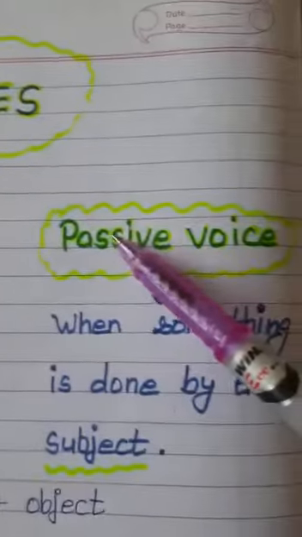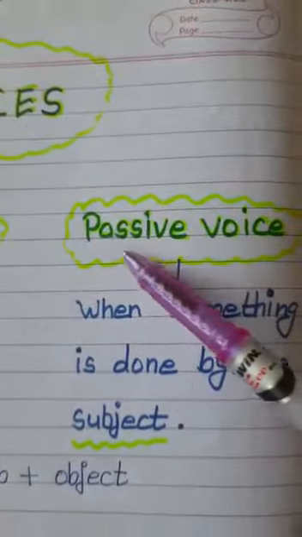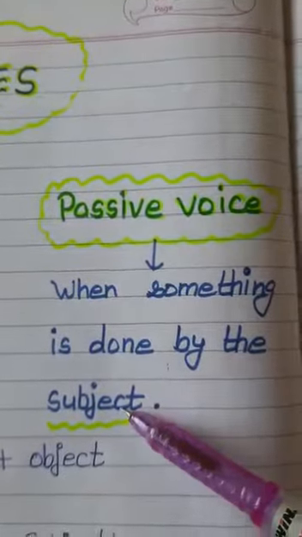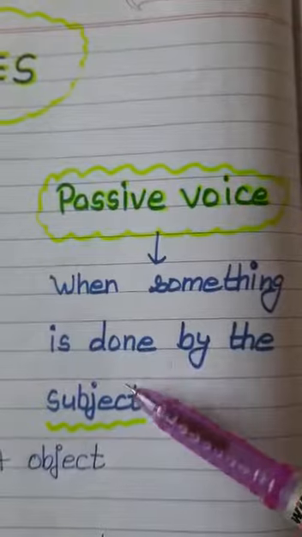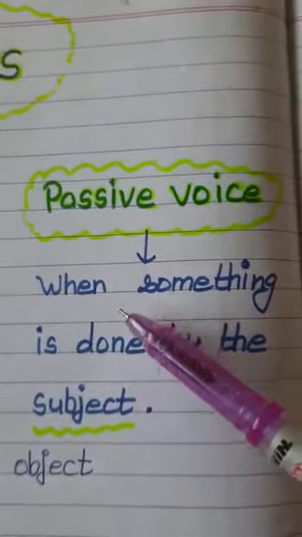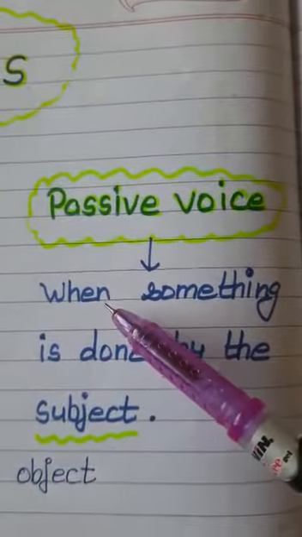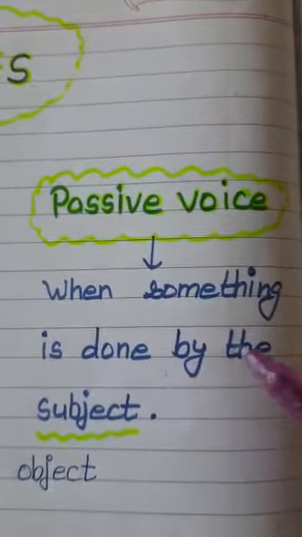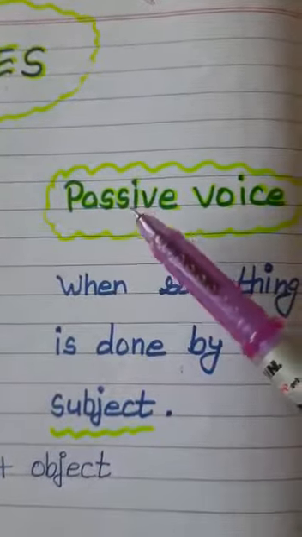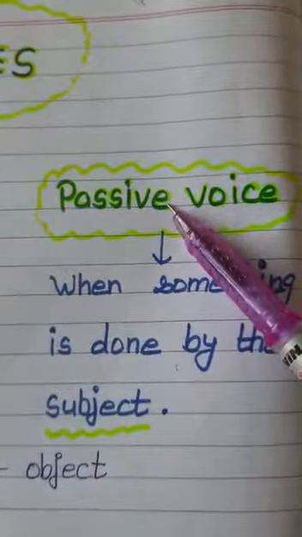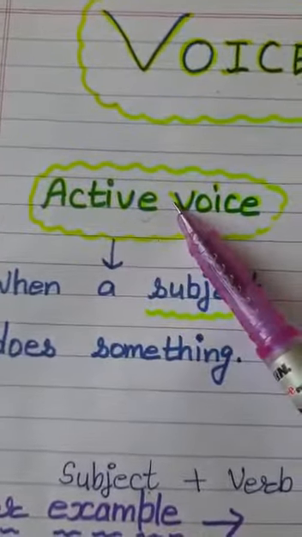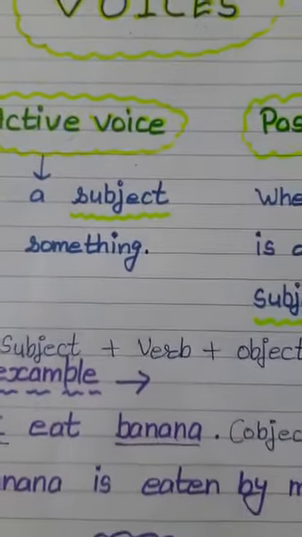In passive voice, as the name itself indicates, when something is done by the subject, here also subject ही work को कर रहा है, but the sense is, the way of expression is completely changed. Here we are adding when something is done by the subject. It means कि subject is at the passive place, and in active voice the subject will remain active. Let us elaborate the topic further.